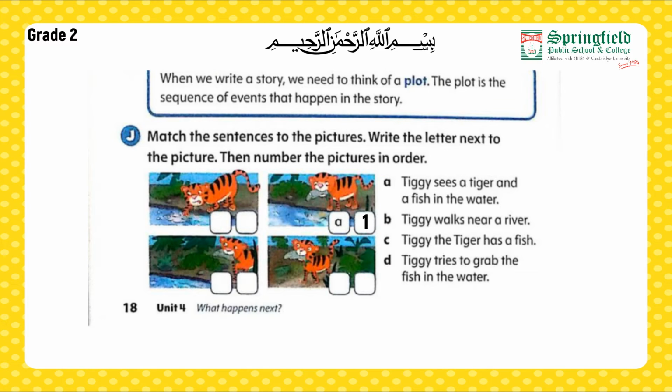Now there are 3 more sentences, B, C and D, and 3 more pictures as well. You are going to read the sentence and then you are going to put that sentence B, C or D with the picture it matches with, and then you have to number it as 1, 2 or 3. I hope you will be able to do it. The 1 is done for us. You have to do 2, 3 and 4. Now let's move towards our next exercise, next part.